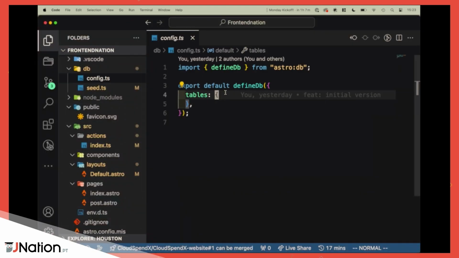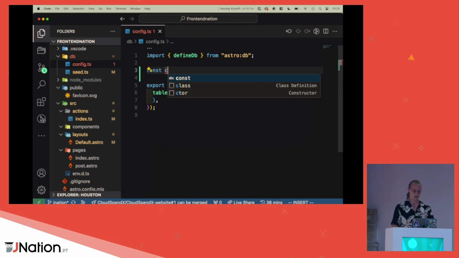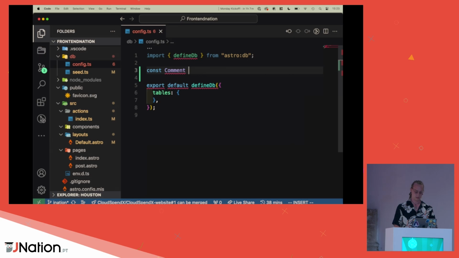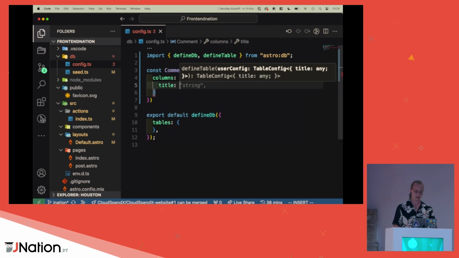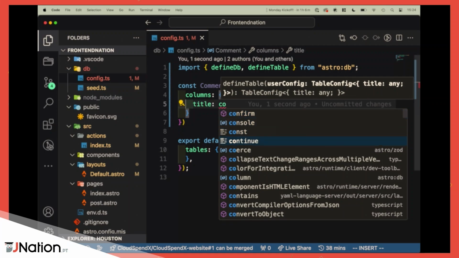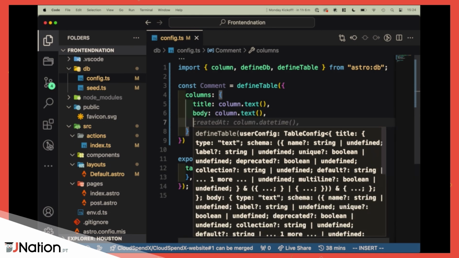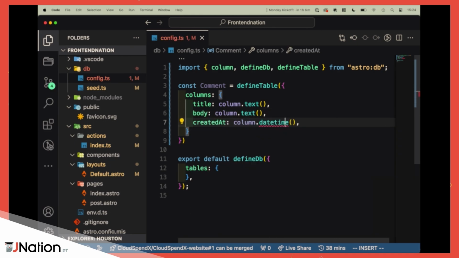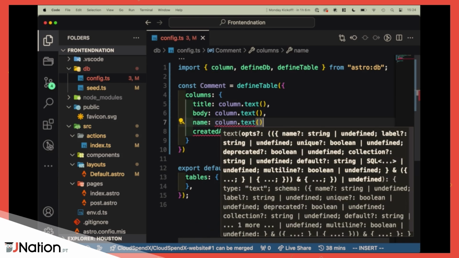First of all, in our DB, we want to represent the comment model. So let me make a comment. Comment equals define a table. That makes sense. And we want some columns in that. We saw a title, which is probably a string, so let me add a column dot text. Then we want a body. Sounds good. That's actually a really useful one. But also we need a name. Column dot text. All right.